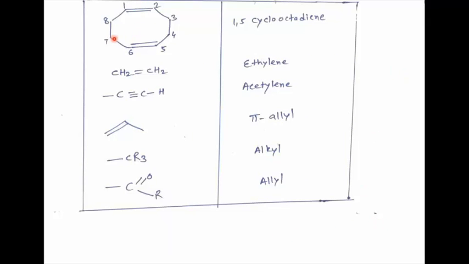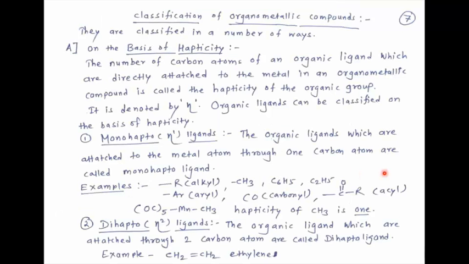Then see next one, here 8 carbons are present. So it is called as 1,5-cyclooctadiene. Next one, CH2 double bond CH2, we know that this is ethylene, and here there is triple bond between two carbon atoms, it is called as acetylene. This is the structure of pi allyl. CH2, that means alkyl group, this is allyl group. So all these organic ligands form bond with metal by using their carbon atom.